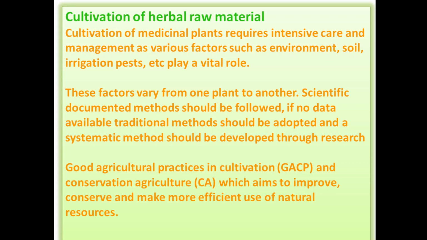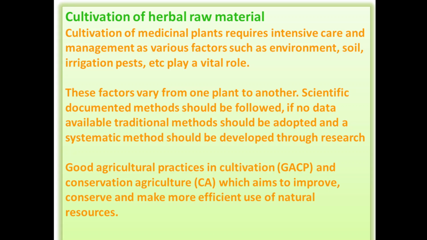Good agriculture practices in cultivation and conservation of agriculture aim to improve. So good agriculture practices are used for the cultivation of medicinal plants so as to improve and conserve.